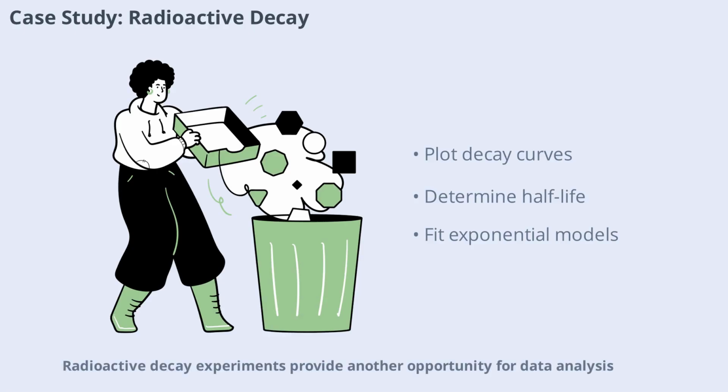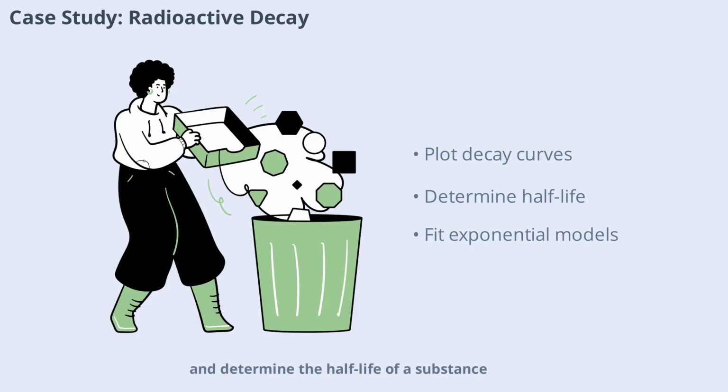Radioactive decay experiments provide another opportunity for data analysis. By recording the number of decays over time, physicists can plot an exponential curve and determine the half-life of a substance. This case study highlights the importance of fitting the right model to data and interpreting results in the context